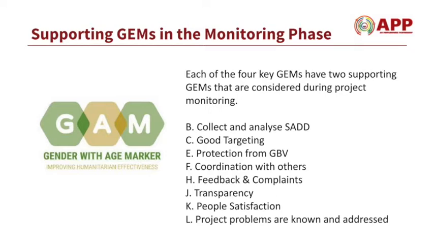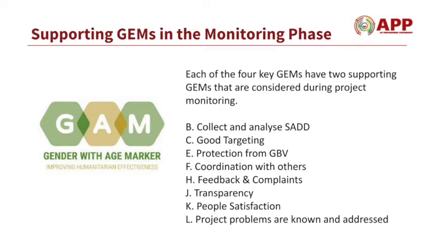The second measure is good targeting. Resources and activities are targeted based on diversity so that the right people get the right resources. The third supporting measure is protection from gender-based violence, that women, girls, boys, and men are safer, and that the project activities ensure this. The next is coordination with others. This ensures to look into coordination with other sector members, sector plans, and their activities.